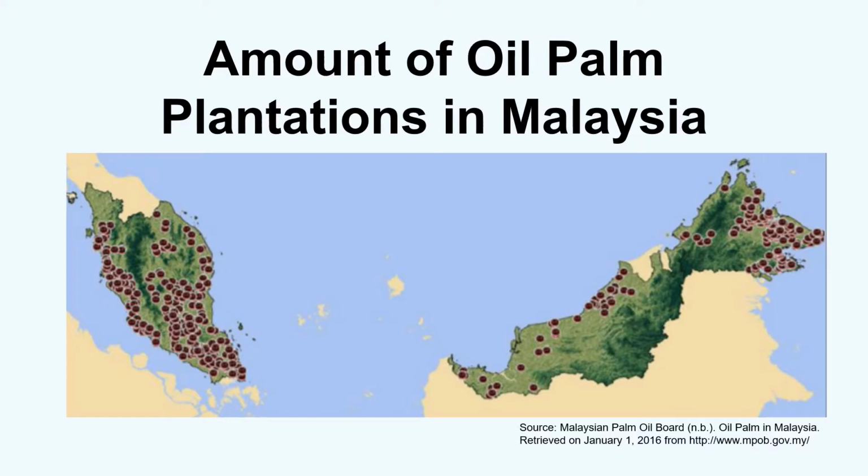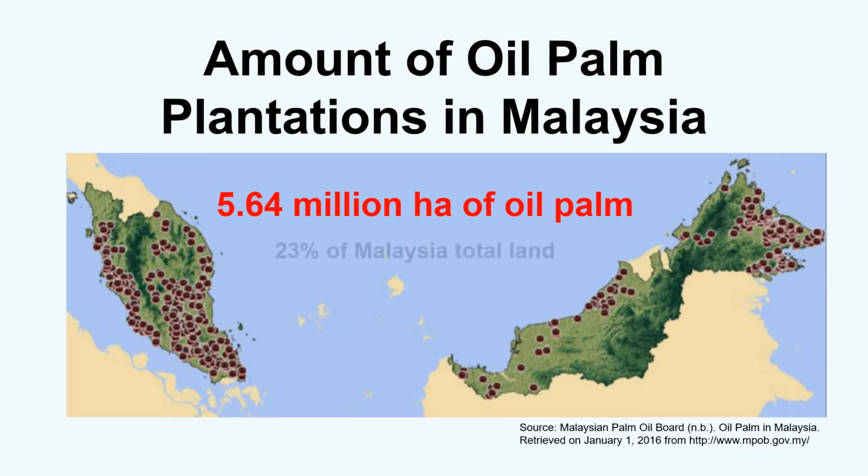The biomass generated from the agriculture sector is 168 million tons annually. This is because Malaysia is one of the biggest producers of palm oil. 5.64 million hectares of oil palm were planted nationwide at the end of 2015, which is equal to about 23% of Malaysia's total land area.